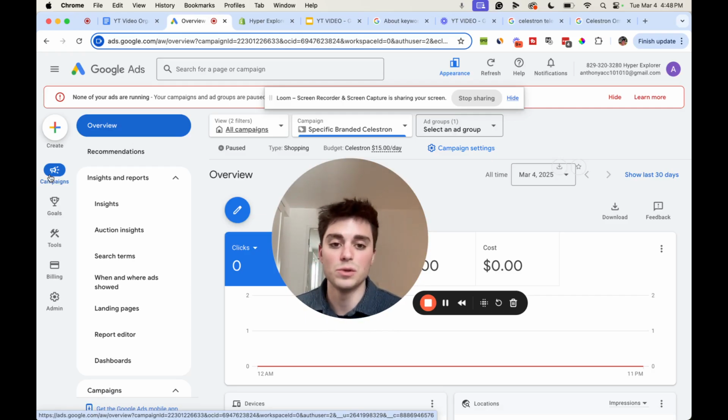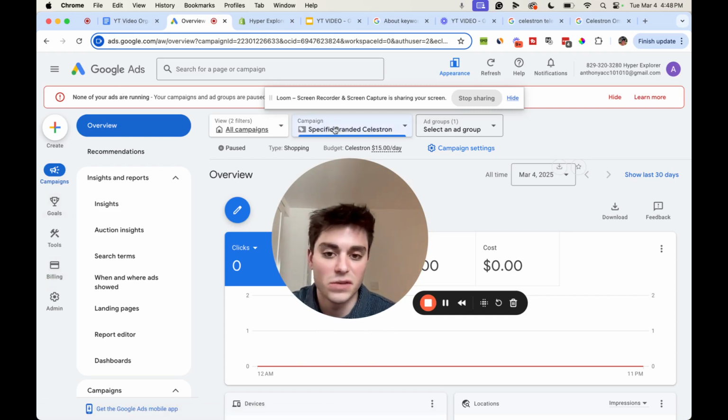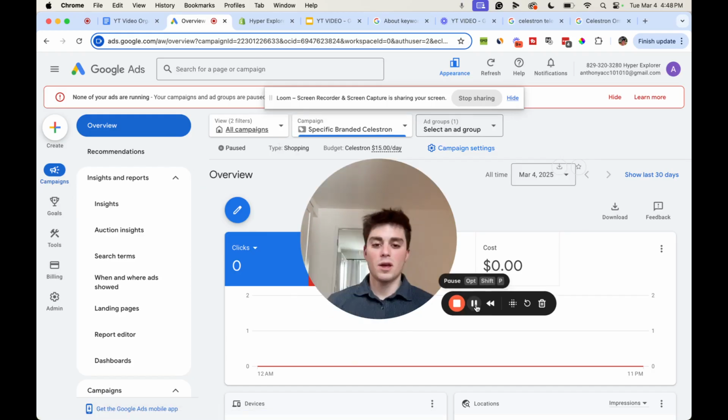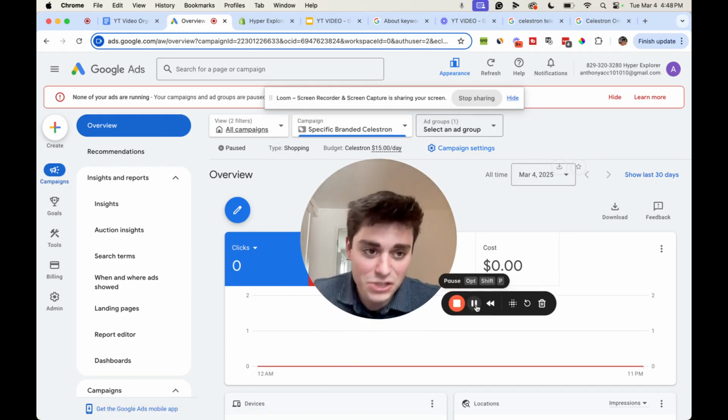This was just to set it up, but eventually you want to track conversions and things like that just to know where the conversions are coming from, so you know what to change, right? So you know if you need to raise your cost per click in a specific branded campaign, for example. But yeah, that's the basis of the ad strategy. So yeah, guys, that's the basis of my ad strategy.